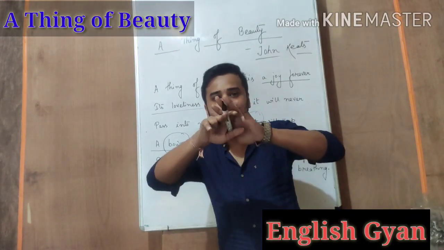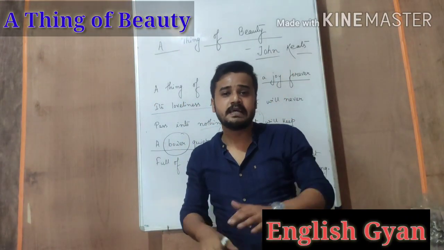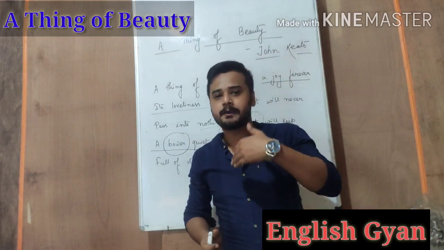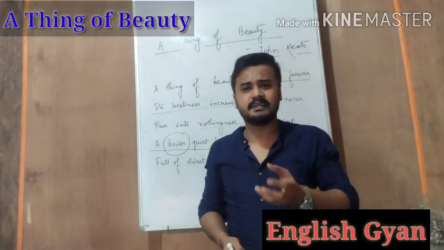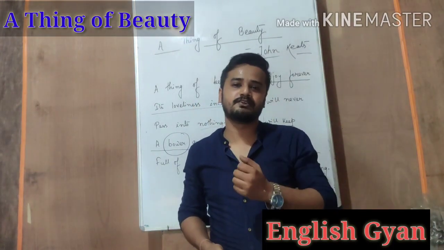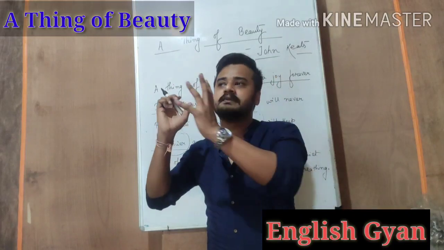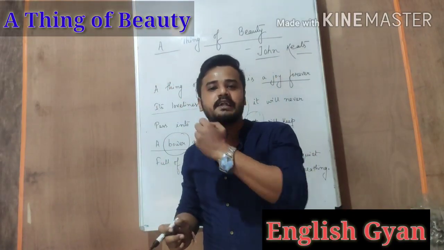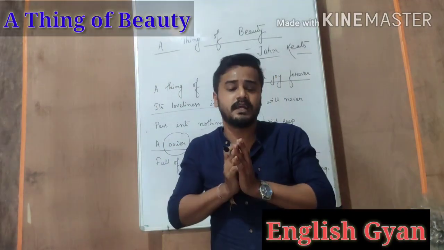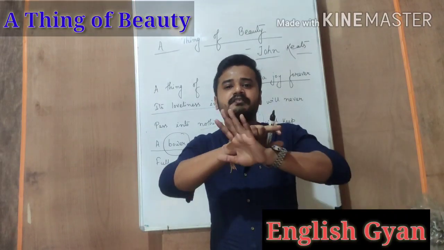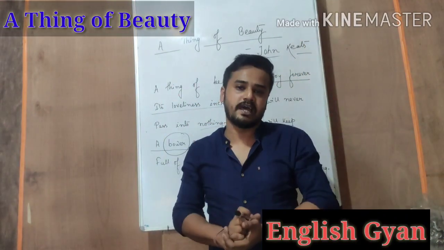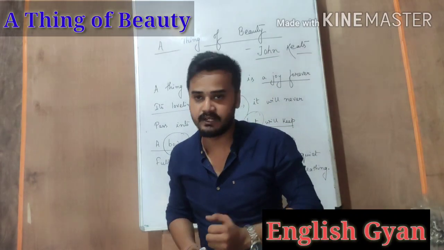It will prepare a shady place for us that will give us protection. And that protection is not only from sunlight, it has a literal meaning also. He means to say that the joy that we will get from a beautiful thing will protect us from every sorrow in our life. It will give us peace in our life.